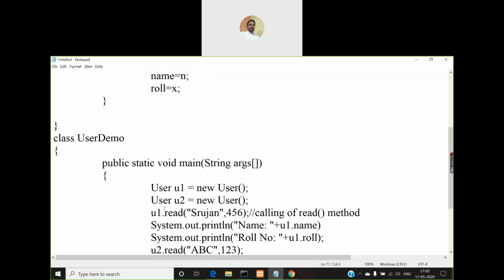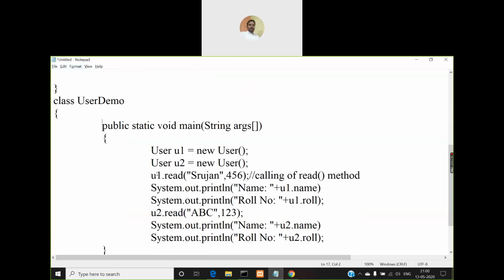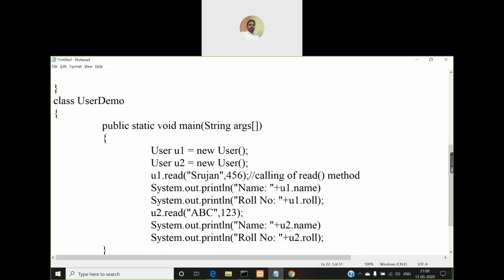Object is like a mobile phone to communicate, right? So you have to create an object for that class in which this method or these variables are defined, and using that object you have to access those values. If they are methods, you make a call to those methods like this: object name followed by method name, and if that method receives parameters, within the parentheses you have to mention those parameters. If it is a variable, directly you can call it like this in a system.out.println statement.